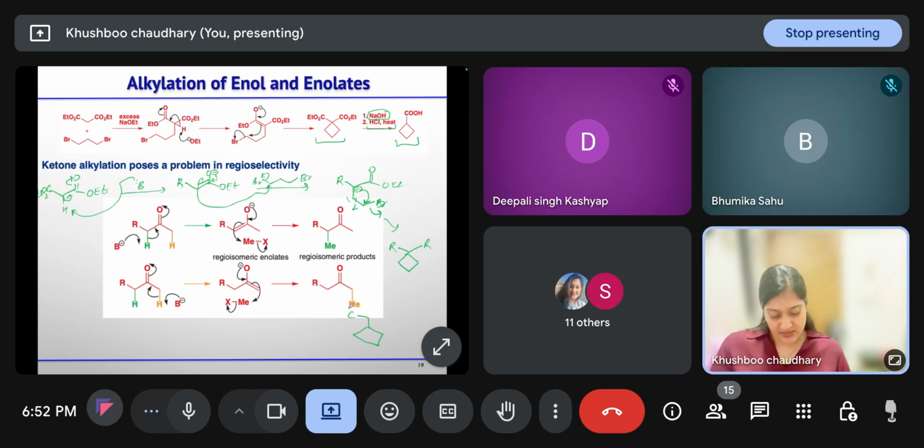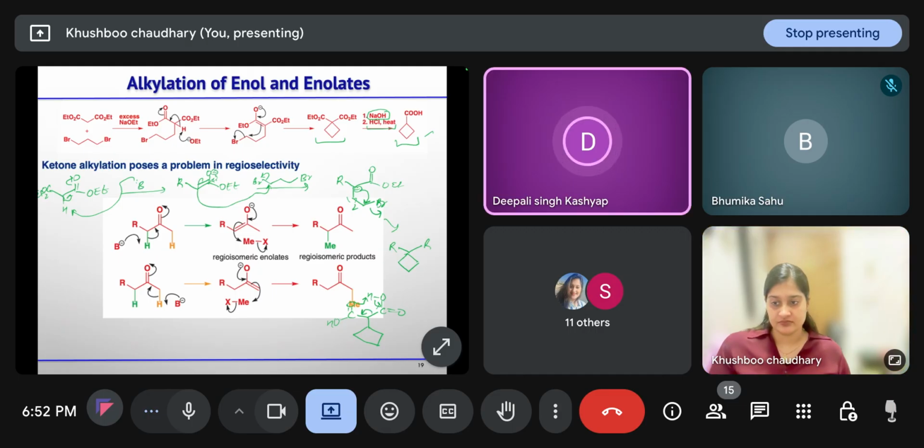Here you have C double bond O, OH, and C double bond O. So this oxygen will take the proton, CO2 will leave, and then this enol is there. So the enol tautomerizes to the ketone, and you will get the carboxylic acid back. Clear?